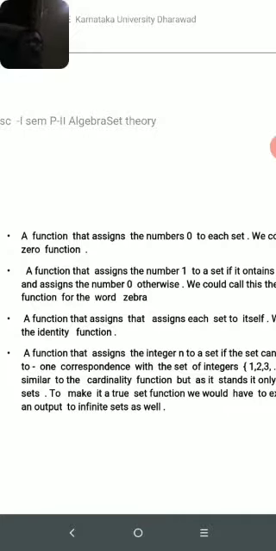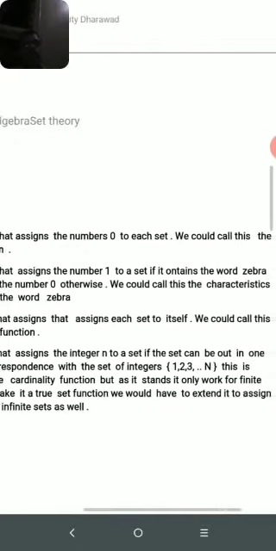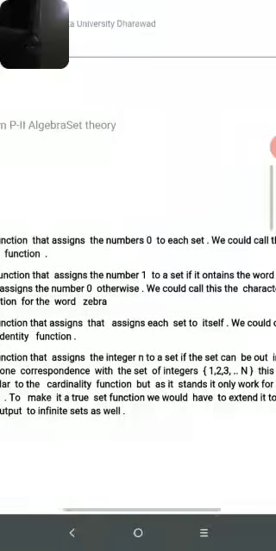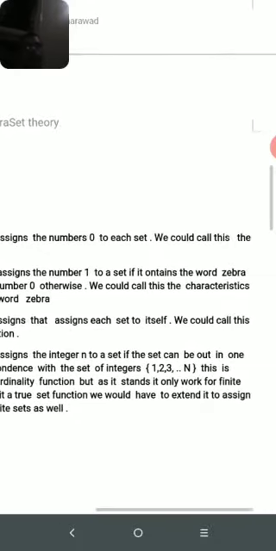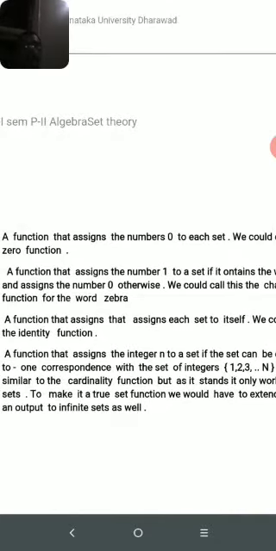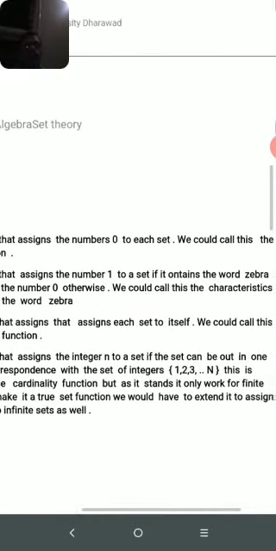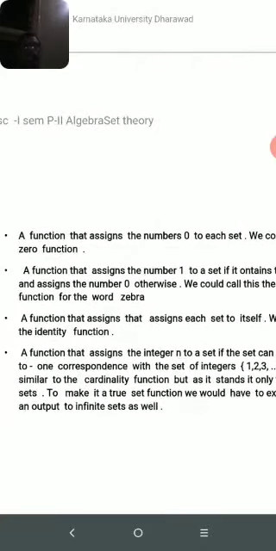A function that assigns the integer n to a set if the set can be put in one-to-one correspondence with the set of integers {1, 2, 3, and so on, n}. This is similar to the cardinality function, but as it stands, it only works for finite sets.